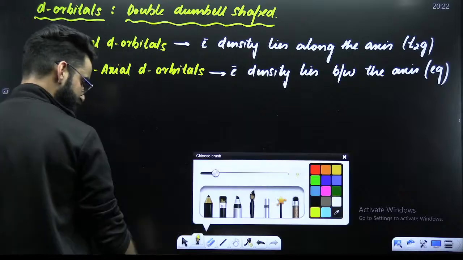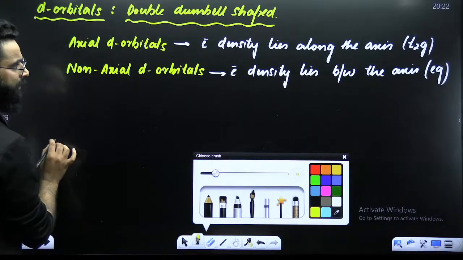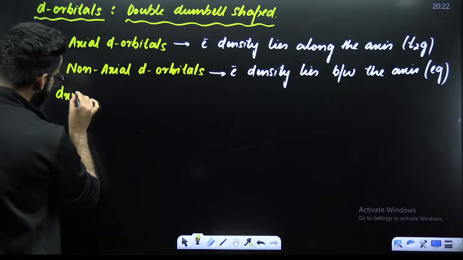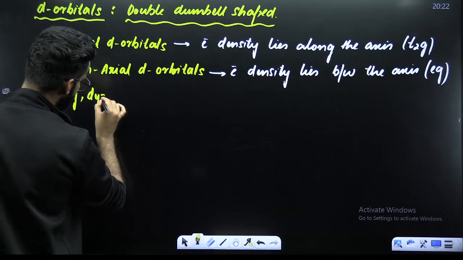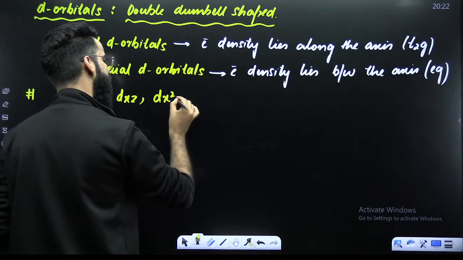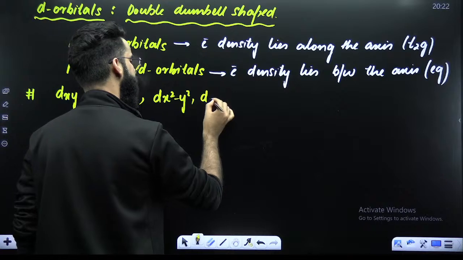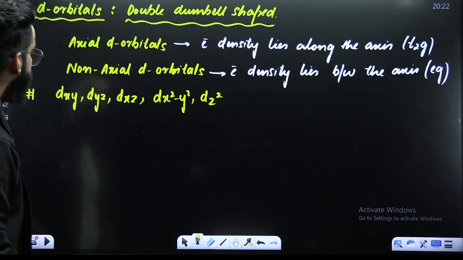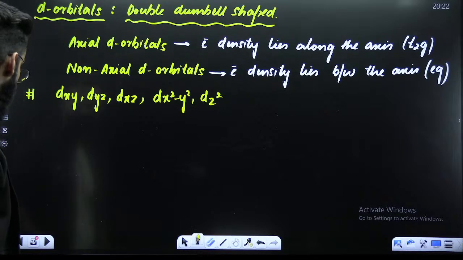For example, in total how many d orbitals do we have? We have got dxy, dyz, dxz, dx square minus y square, and dz square.